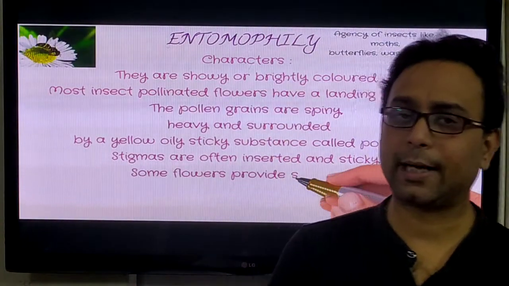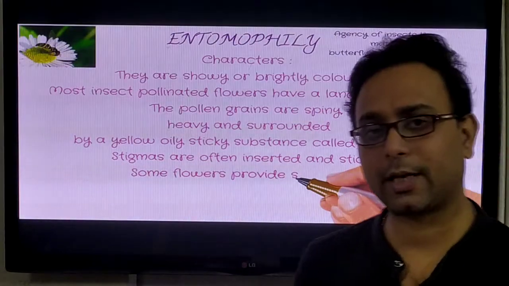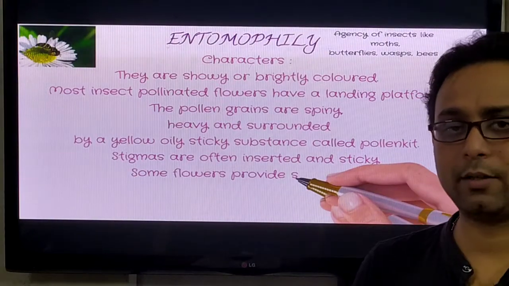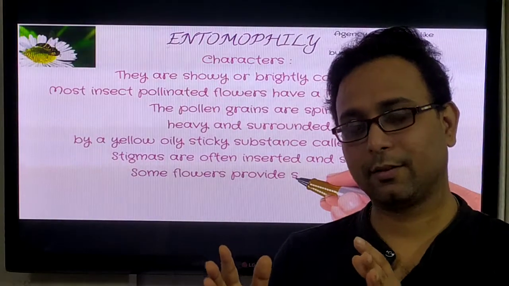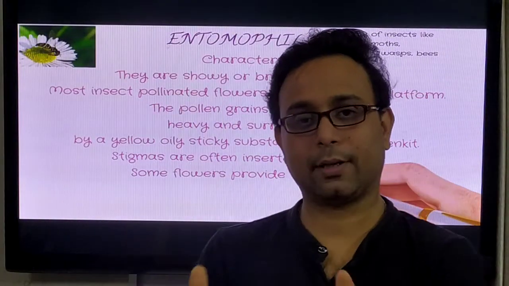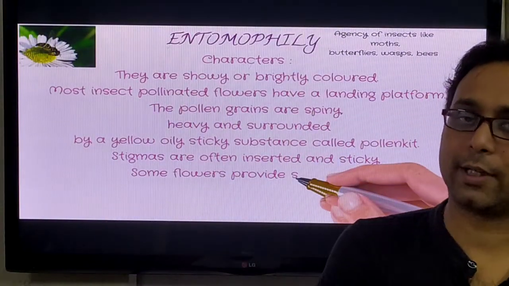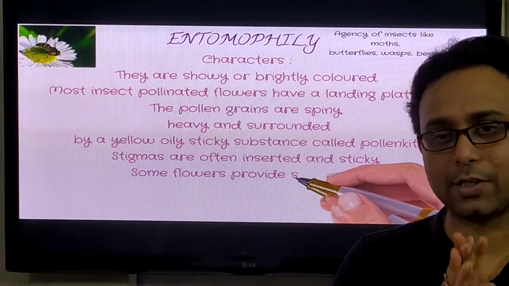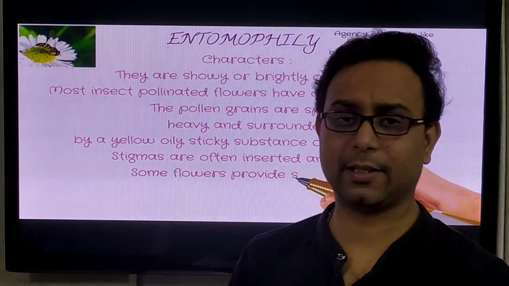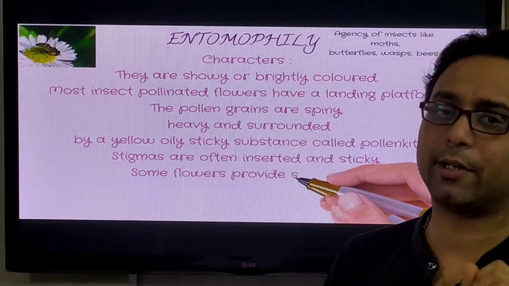But you know, in artificial pollination, two processes are involved: emasculation, that means the removal of anthers, and bagging, that means covering the flower. These are the two important techniques followed in artificial pollination. So these are the different agents that we discussed in our class today.